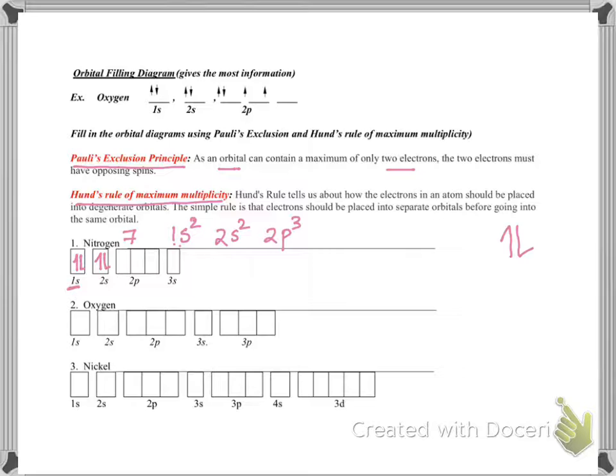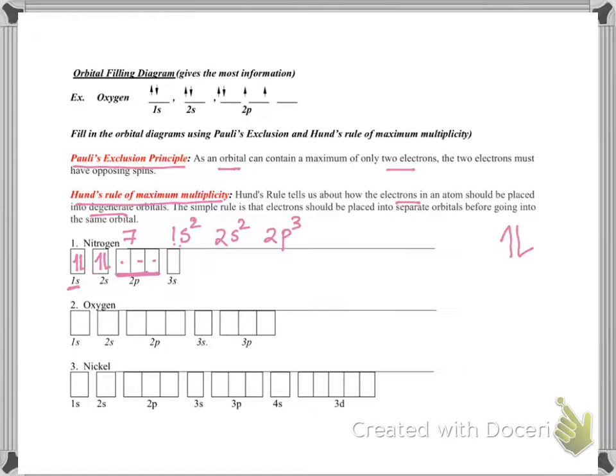Then comes the next one, Hund's rule of maximum multiplicity. This tells you how the electrons should be placed into degenerate orbitals. Degenerate means orbitals with the same energy. For example, our 2p sublevel is divided into 3 orbitals. These 3 are degenerate, meaning they have equal energy. So when you are putting electrons into these orbitals, you first fill them singly, followed by the pairing.